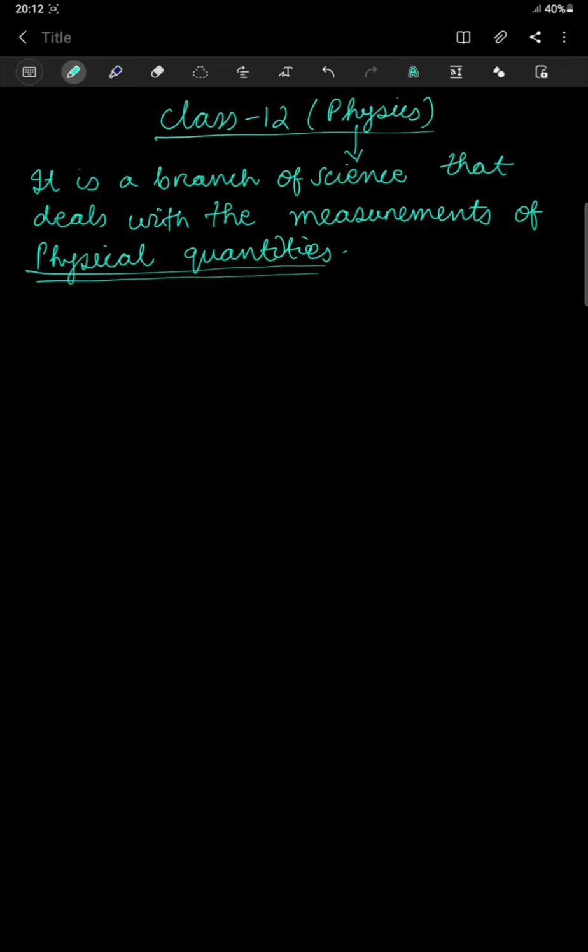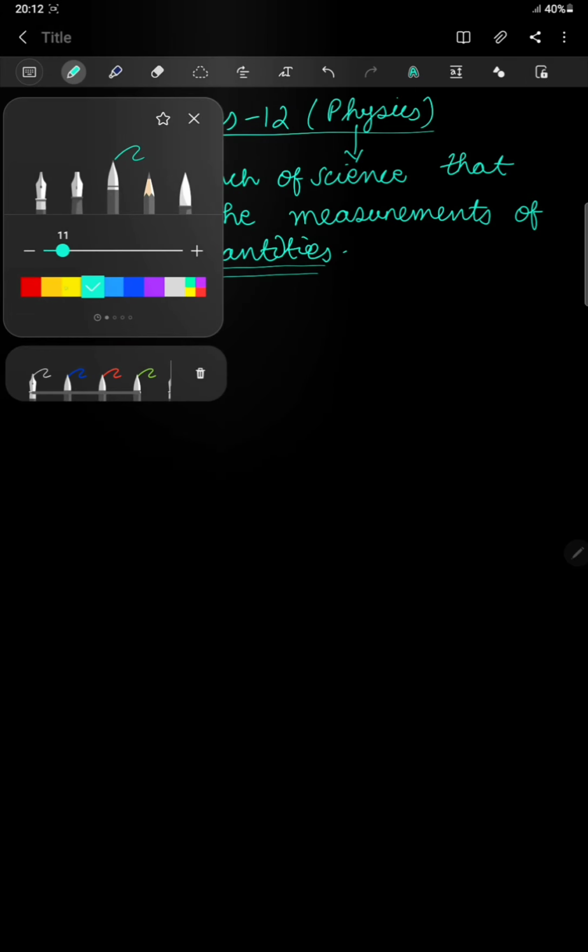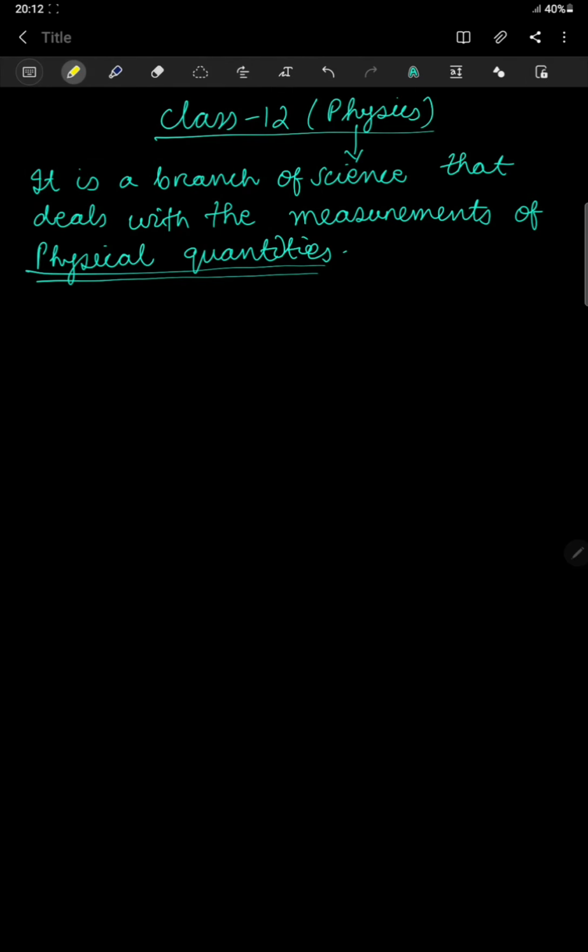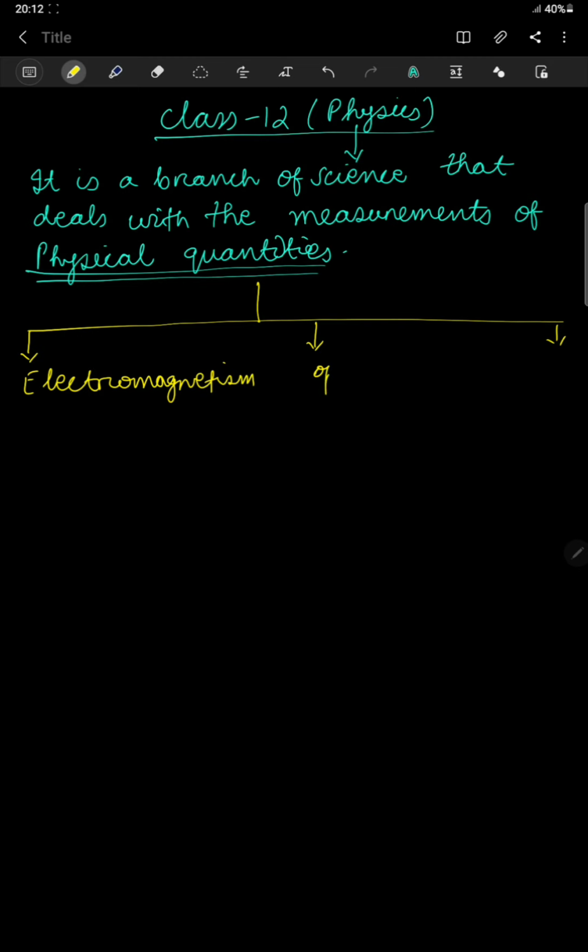Okay, so once you have understood physics, now let's see what all topics are there in class 12 physics. Okay, so basically this class 12 physics can be classified into 3 different categories. Okay, so the first one will be called as your electromagnetism. Next one is optics, and the third one is modern physics. So this is your broader classification or the topics what you are going to cover in a broader sense in class 12.